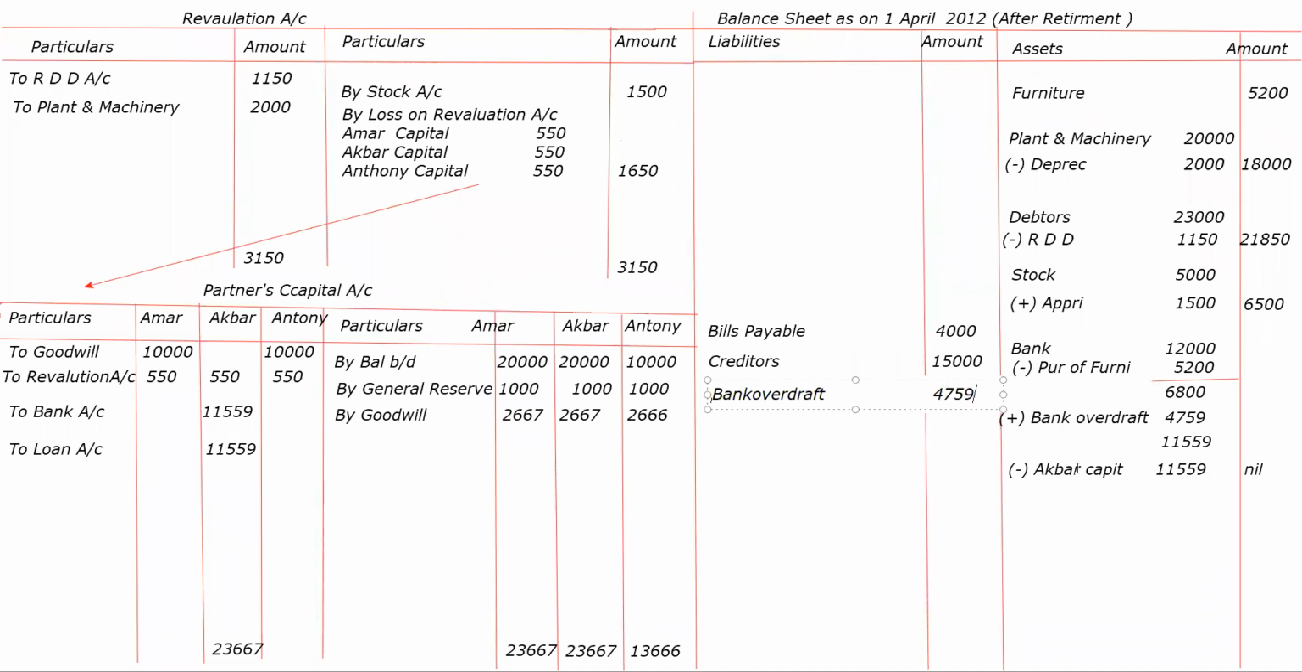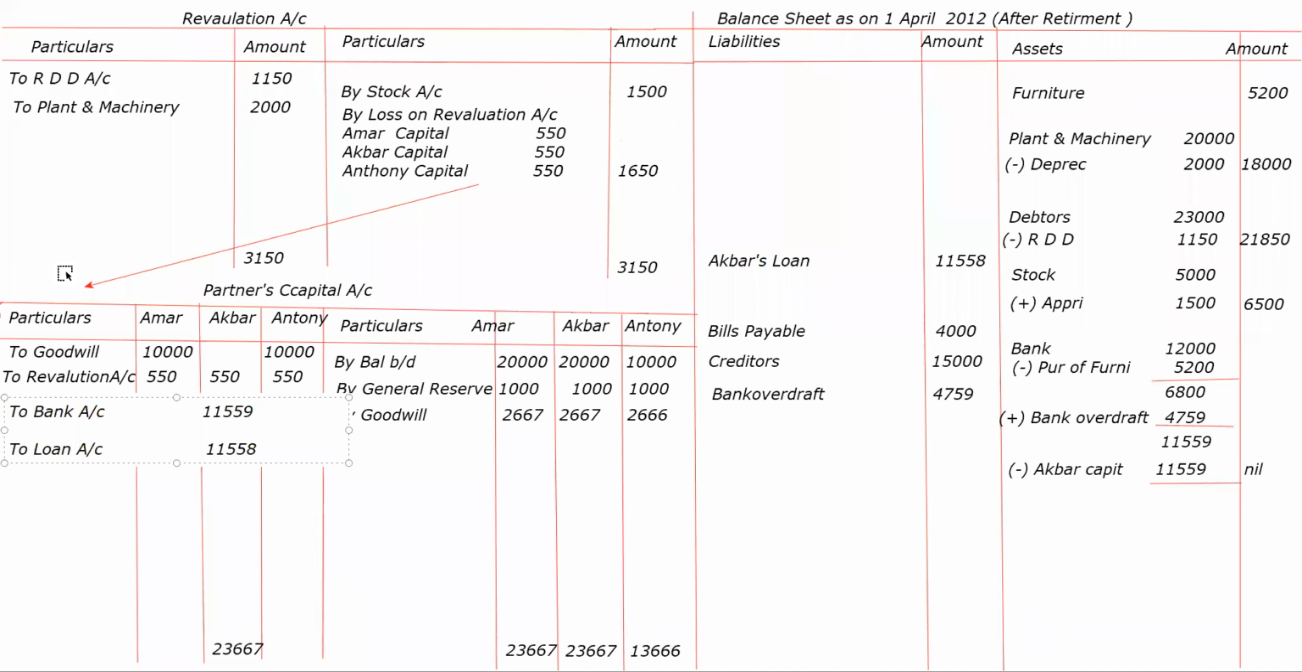ये जो बैंक ओवरड्राफ्ट आया है वो वहां आ रहा है. Getting? Akbar's loan. Wait a minute. Now this Akbar's loan will go here in liability. Akbar's loan account. How much? 11,558. Okay. Are you following?